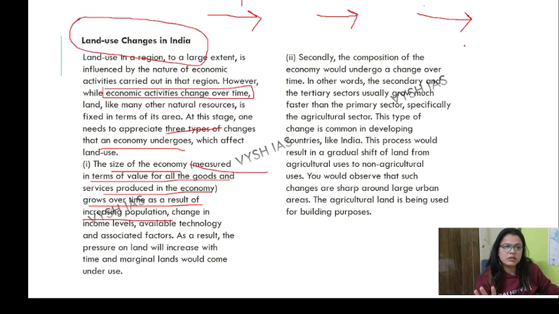Land use changes in India. I can literally tell you, if you show great interest in these videos, I can even finish one chapter in 2 pages. You just have to read those one-liners. But first you need to develop an understanding of the topic. Then I can give you the pointers: this point, this point, this point. But for that, you have to study yourself as well. Just finish it with me.